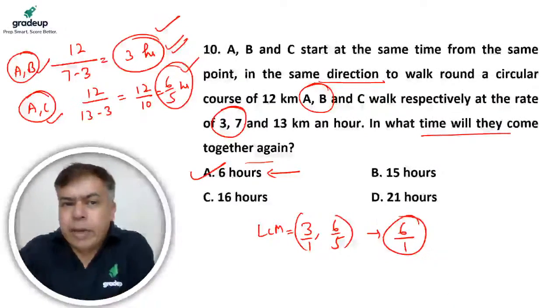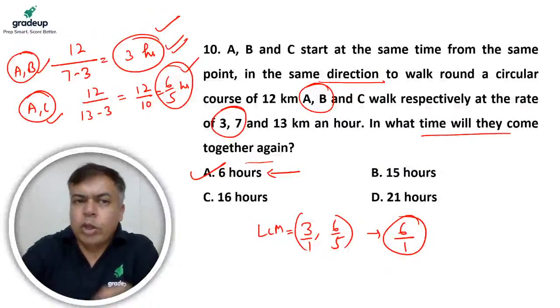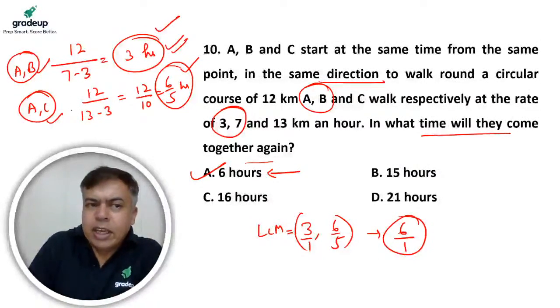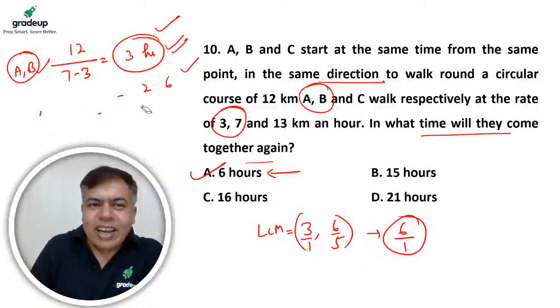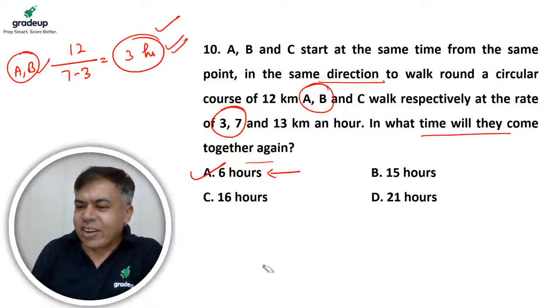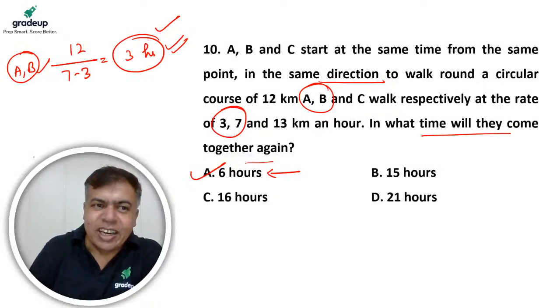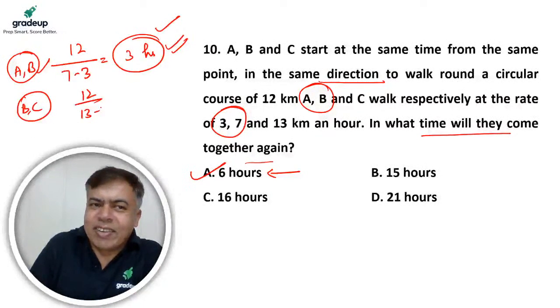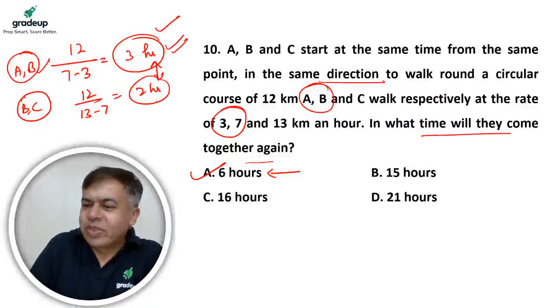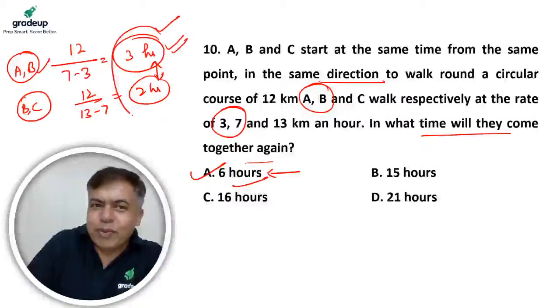Meeting interval of A and B is 3. Oh, you can write, okay, instead of 6 by 5, if you take B and C, that will be easy. Okay, B and C was very easy. If you take the second set as B and C, the interval of B and C was 12 by 13 minus 7. So it was 12 by 6, 2 hours. So LCM of 3 and 2. So it is directly 6.